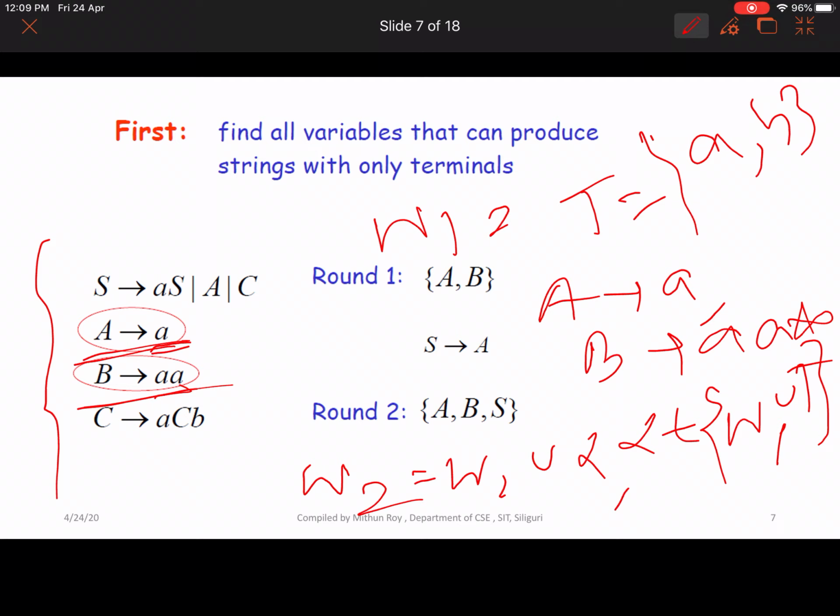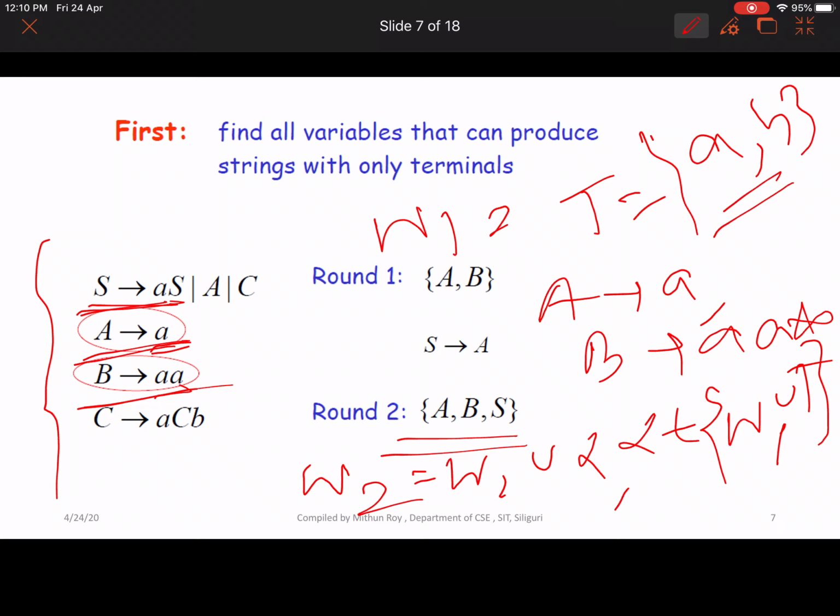Only capital S to AS is the production that is a combination of W1 and T. So in round 2, W2 contains A, B union with capital S, so A, B and S. And next, with A, B, S and small a and small b, this is the only production, capital S to small a AS.